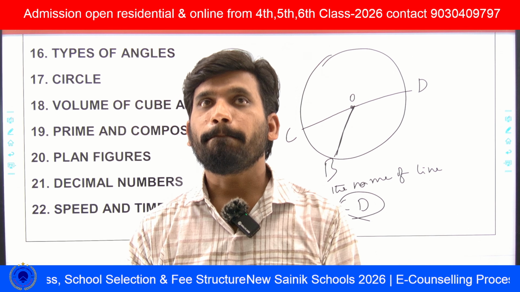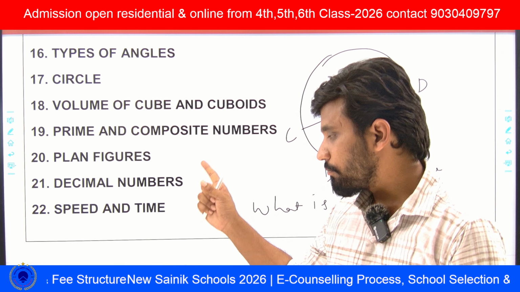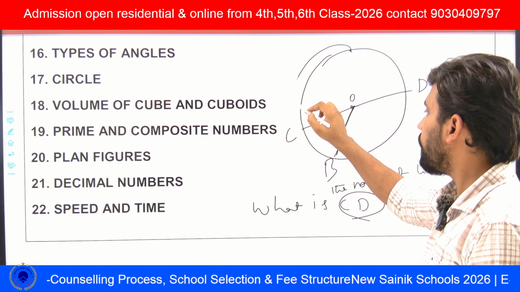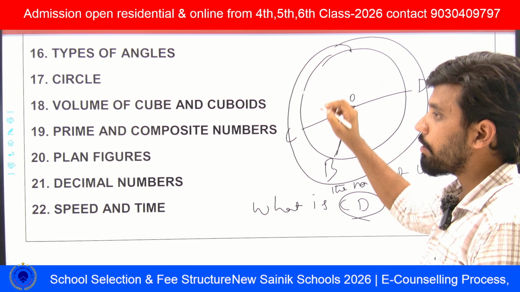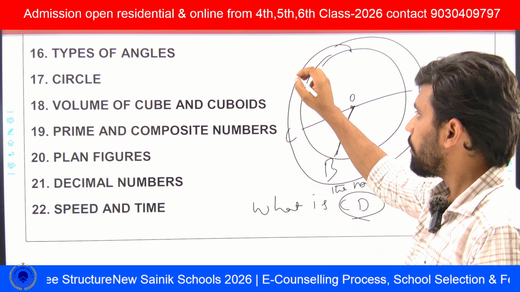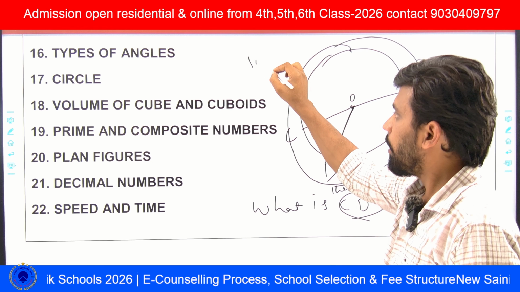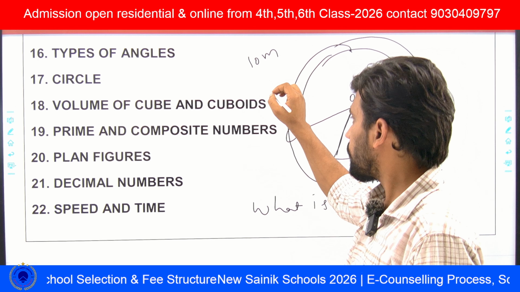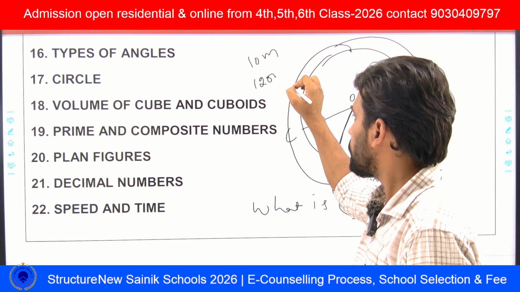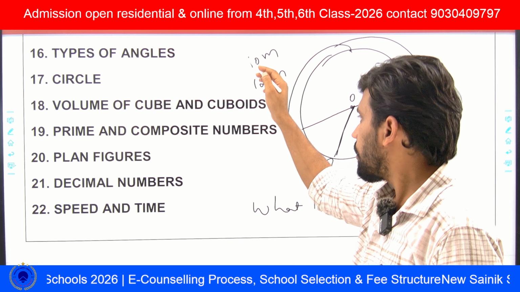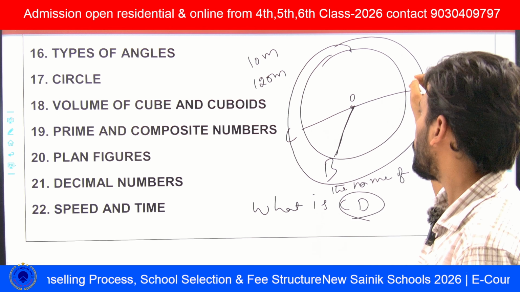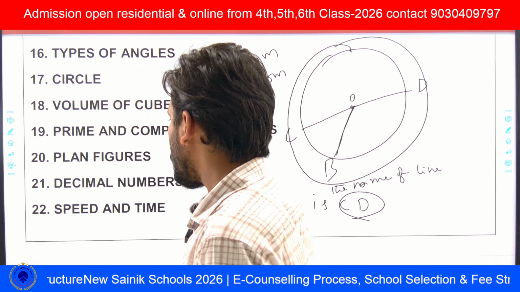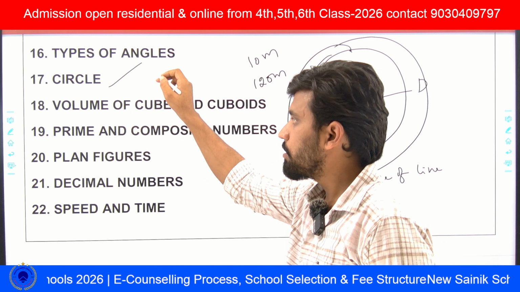See, if a man starts from here and for one revolution takes 10 minutes, for how many revolutions will it take 120 minutes? And he will ask the circumference of circles also. Like this, we can see these types of questions in circles.